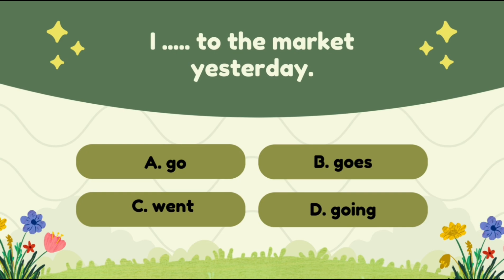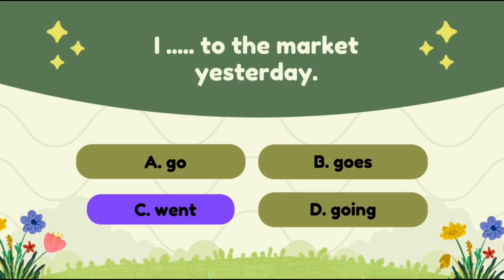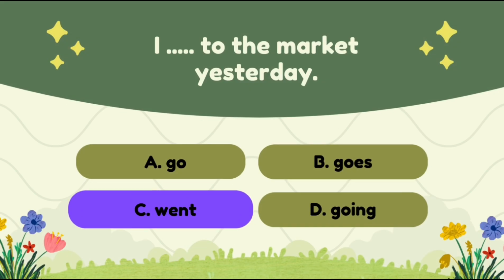Which one is correct? A. Go. B. Goes. C. Went. D. Going. The correct answer is C. Went.